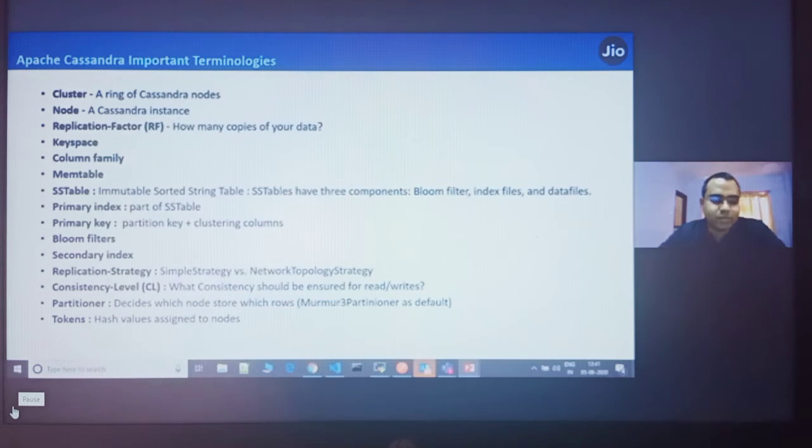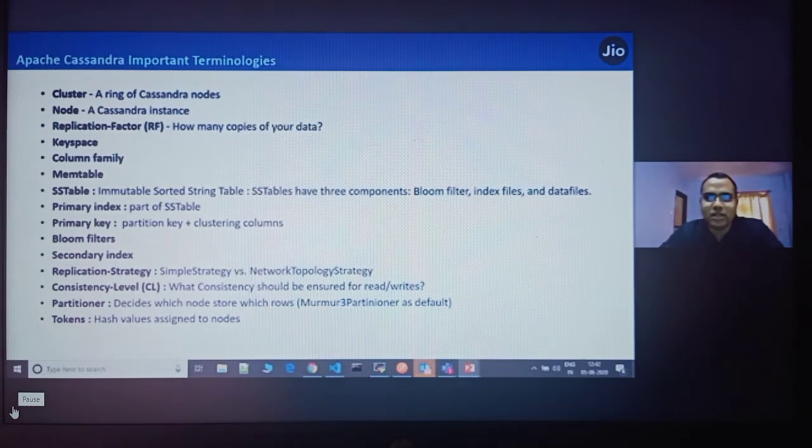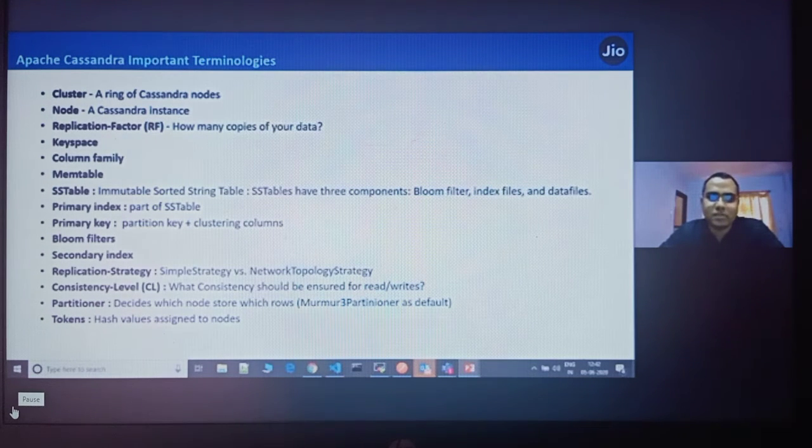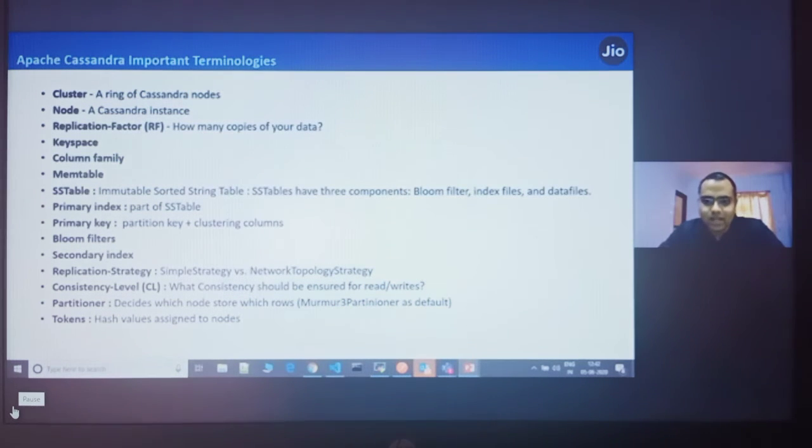The Bloom filter is a topic for a separate session where it has to be explained, but I just wanted to give you an idea. It stores the data in a binary format, so in a 1-0 format. Imagine a hash table or hash map requires a lot of space on disk, but a Bloom filter is designed in a way that it only stores the binary value of the data.